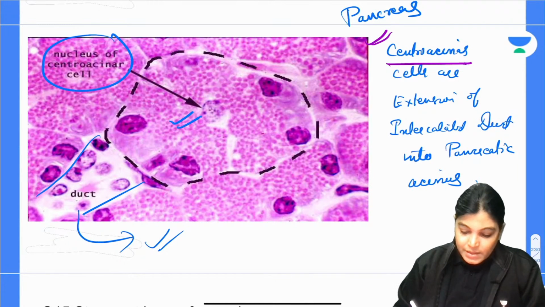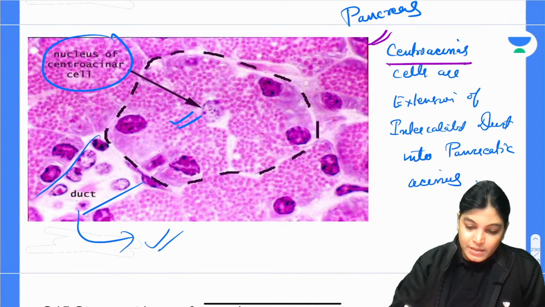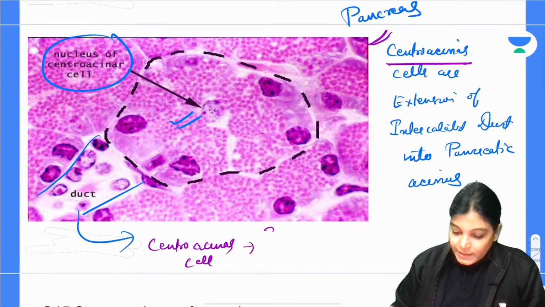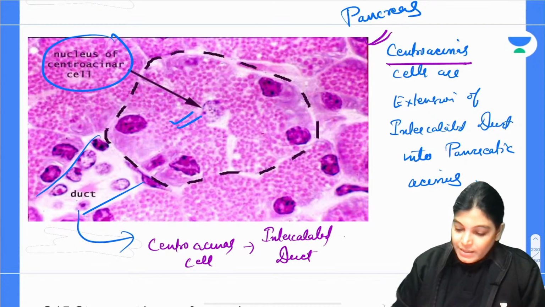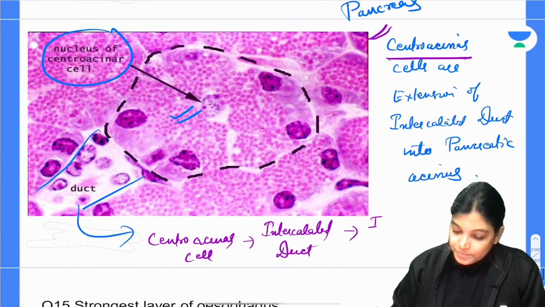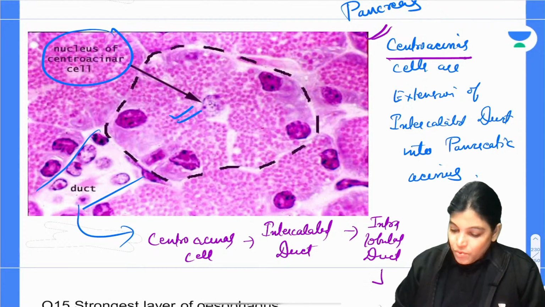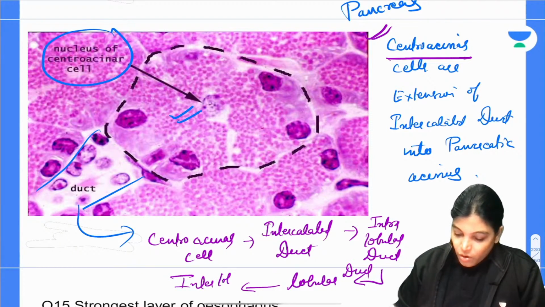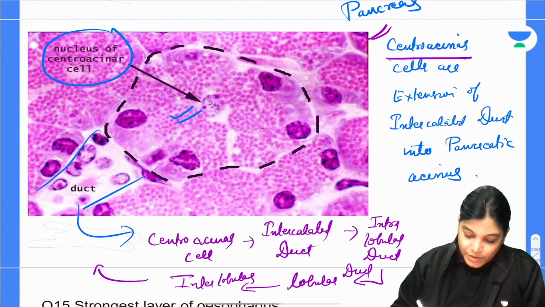So what happens here? It will be like this: centroacinar cells will then form the intercalated duct, then the intralobular duct, then the lobular duct, then the interlobular duct, and then the pancreatic duct.